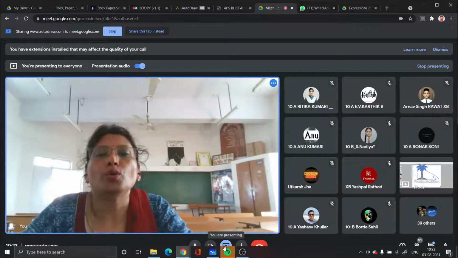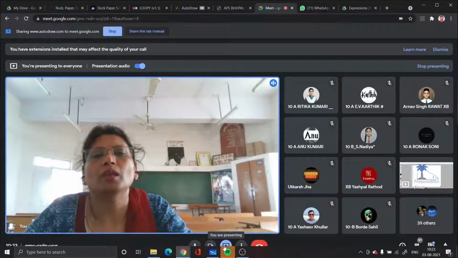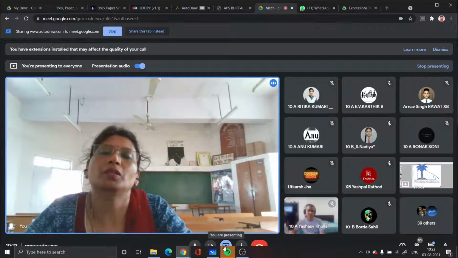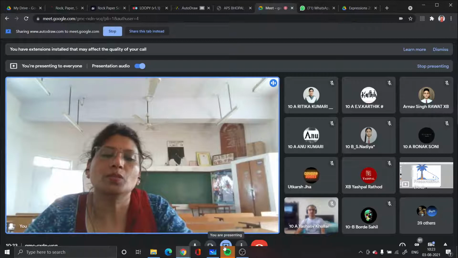As far as auto draw is concerned, it can be used in multiple topics. Suppose I am going to write a story. I can put a beach, a tree, a house, a bird. It will automatically come. I don't need to be picture perfect, or a very good artist, to get a backdrop like this. So is this point clear?